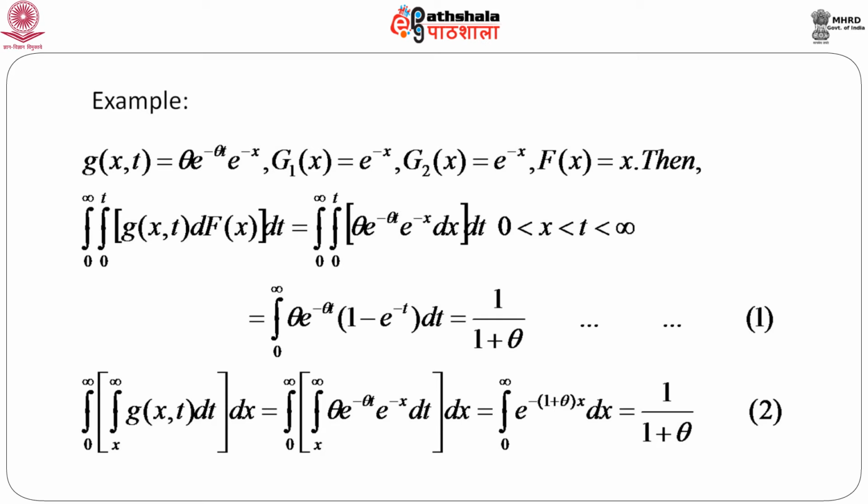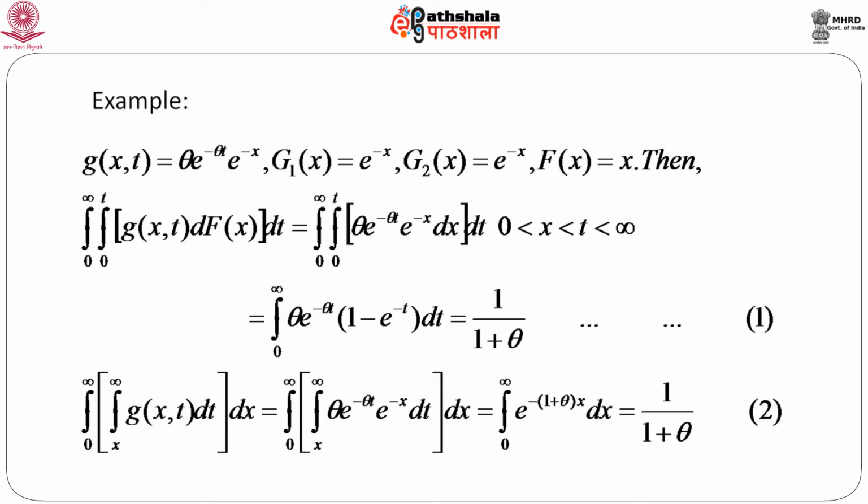So, the entire range of x and t can be written in one line, as 0 less than x less than t, which is less than infinity. That means, when t is fixed, x lies between 0 and t, and when x is fixed, t lies between x and infinity, and independently both of them vary from 0 to infinity.